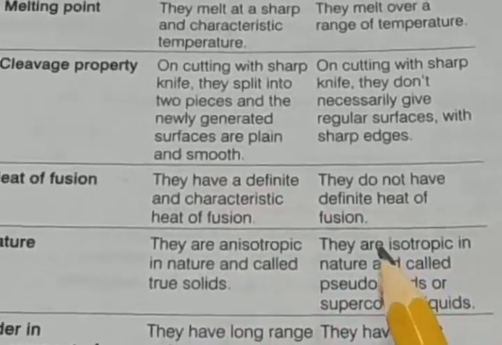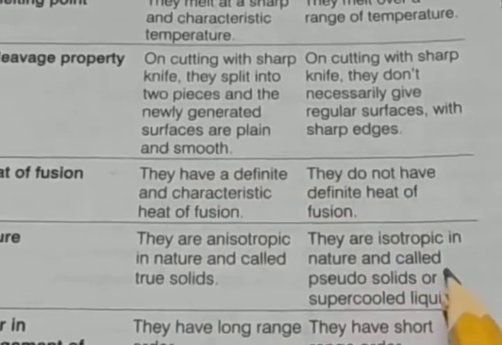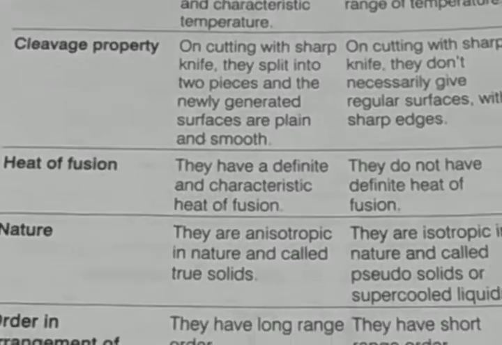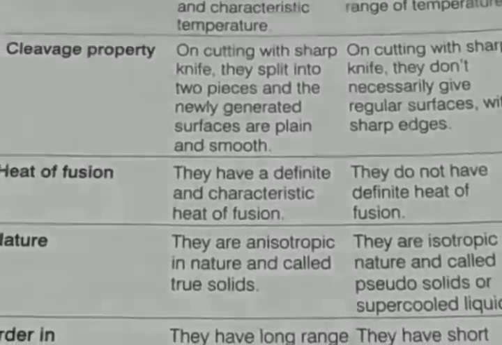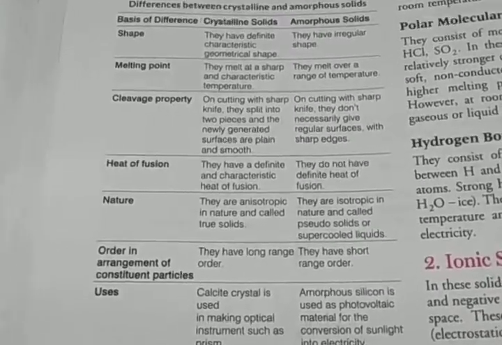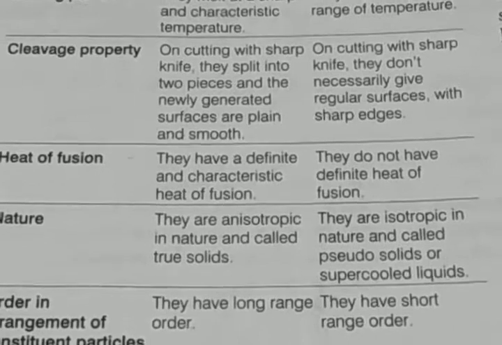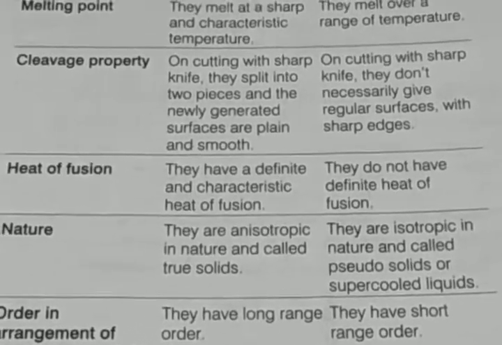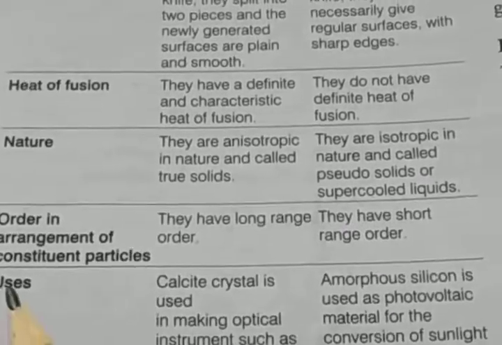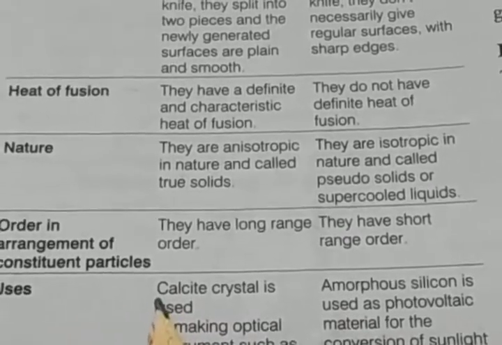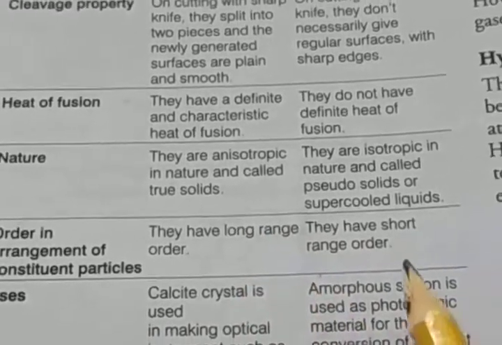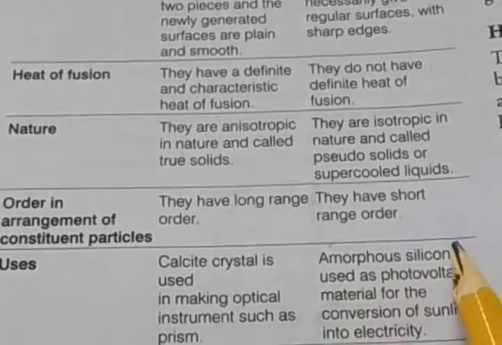But amorphous solids are isotropic in nature, so they are called pseudo solids or super cooled liquids. Then order in arrangement of constituent particles. Crystalline solids have long range order, and amorphous solids have short range order.